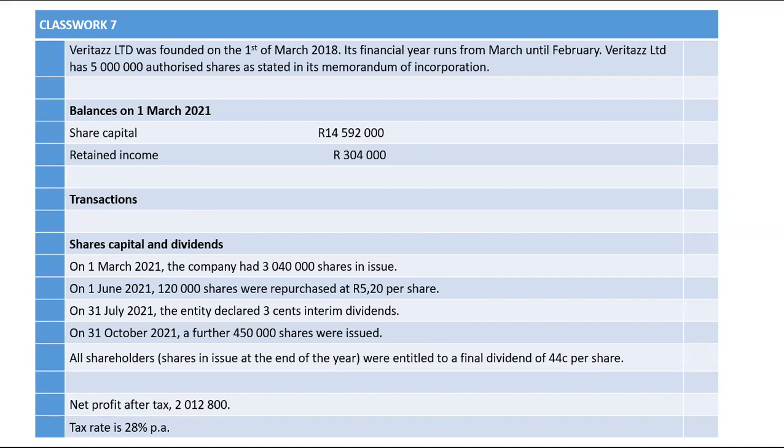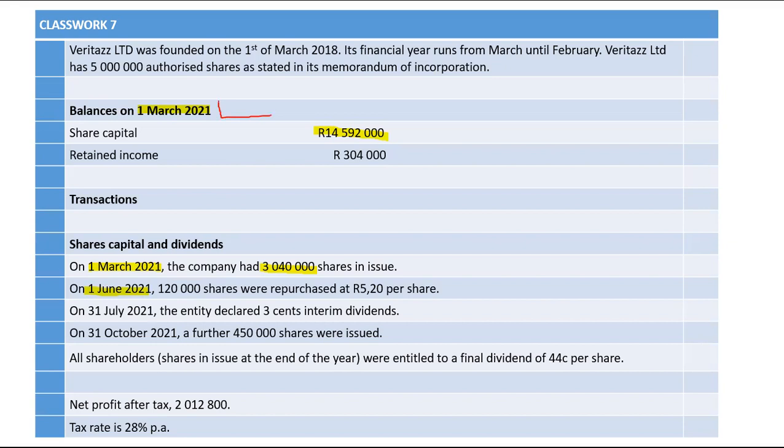I will also highlight the dates to check if I'm giving the opening balance or the closing balance. So I've got 1 March here, and the share capital on 1 March was that much. And they're telling me that on 1 March, we had issued 3,040,000 shares. And then what comes after March is June 2021. That gives me a conclusion, which is that this is the beginning of the financial year.